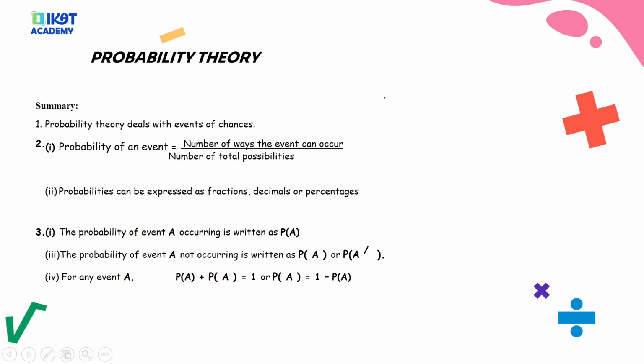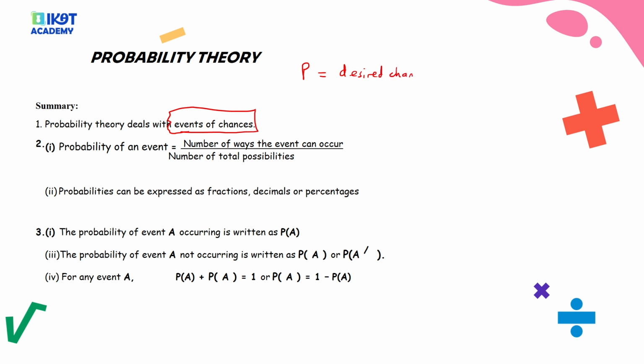So what is probability? Probability theory deals with events of chances. As we're going to cover throughout this topic, we are mainly dealing with chances: what's the possibility of something happening? The probability of any event occurring is equal to the number of ways the event can occur out of the number of total possibilities. Simply put, probability is equal to the desired chance.